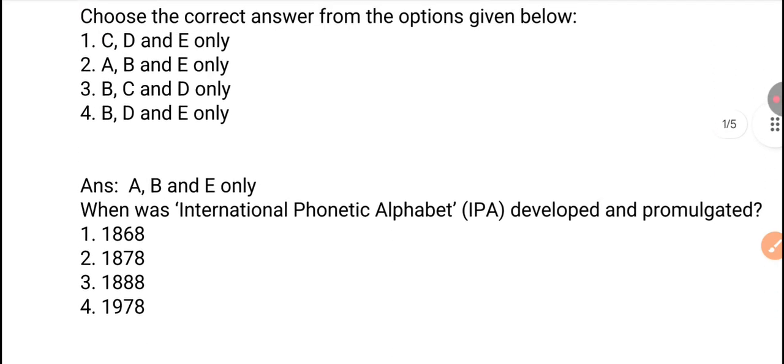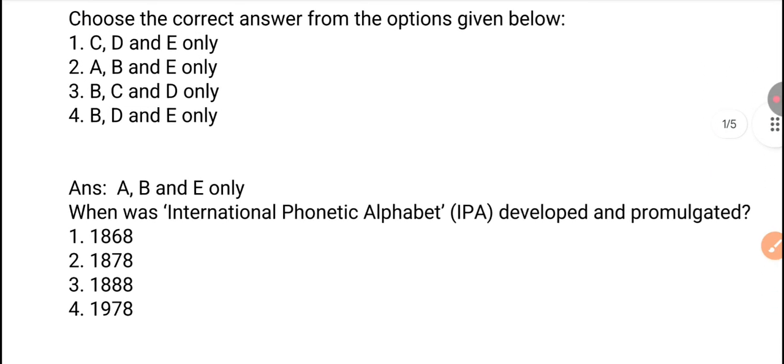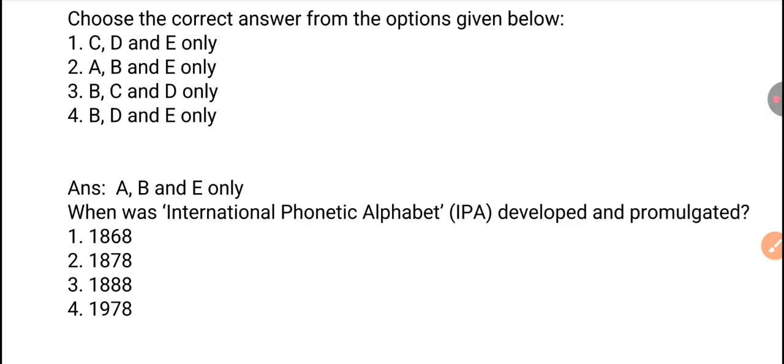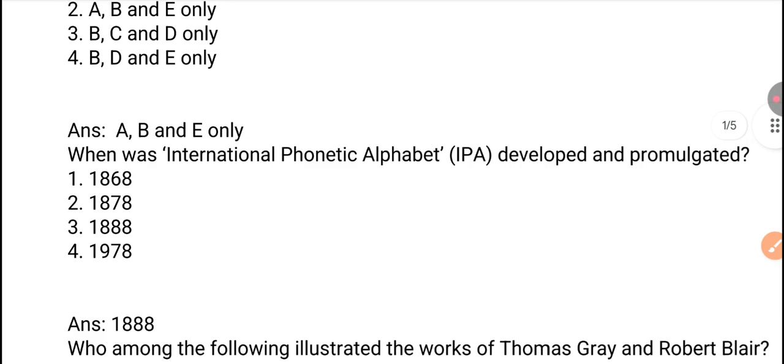Next, when was the International Phonetic Alphabet, which is IPA, developed and promulgated? 1868, 1878, 1888, or 1978? So the right answer is option 3, 1888. In 1888, the International Phonetic Alphabet IPA was developed and promulgated.